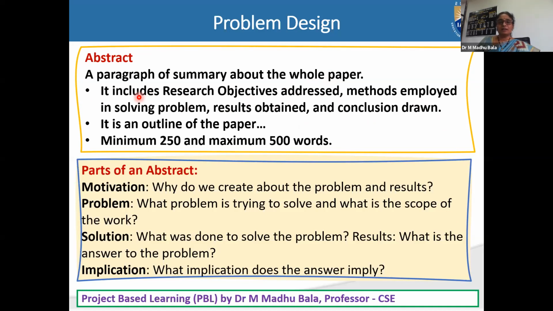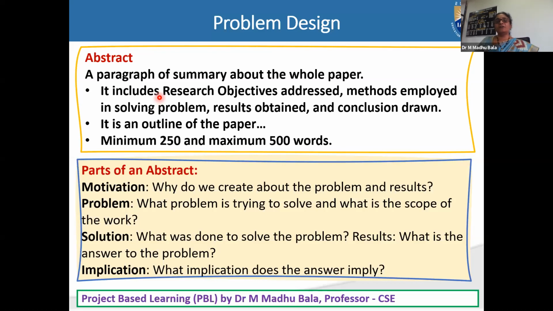At these early stages, you can write the abstract to some extent, but before publication, in the last week of your PBL, you definitely need to revise your abstract.